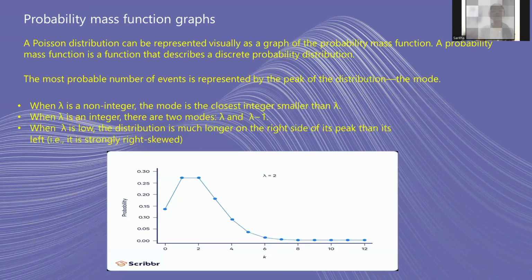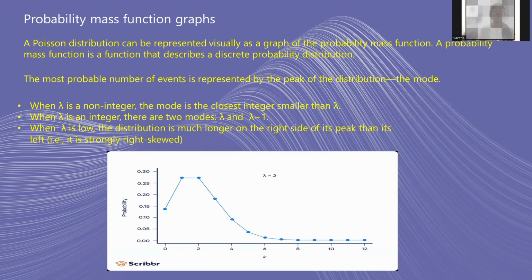Probability mass function graphs. A Poisson distribution can be represented visually as a graph of the probability mass function. A probability mass function is a function that describes a discrete probability distribution. The most probable number of events is represented by the peak of the distribution, the mode. When lambda is a non-integer, the mode is the closest integer smaller than lambda. When lambda is an integer, there are two modes, lambda and lambda minus 1.